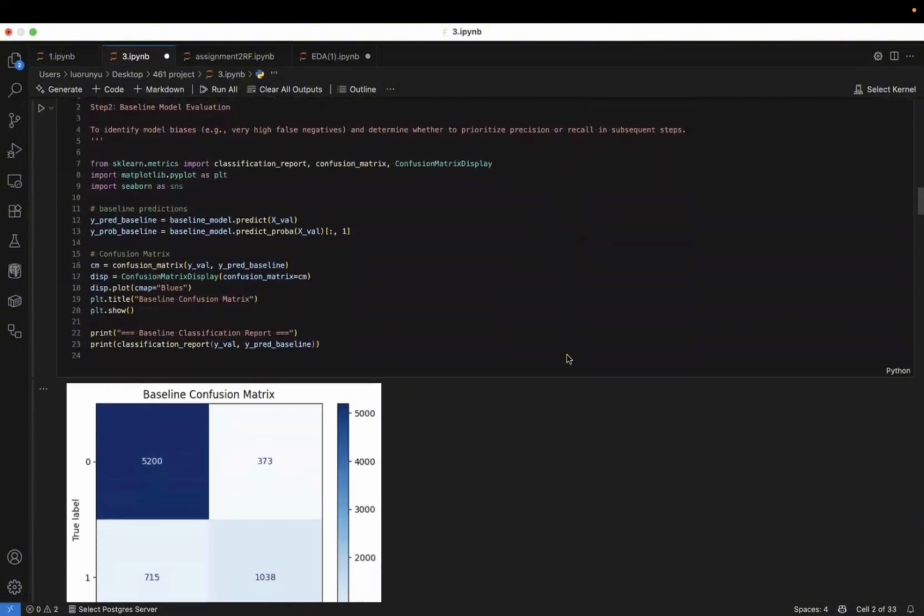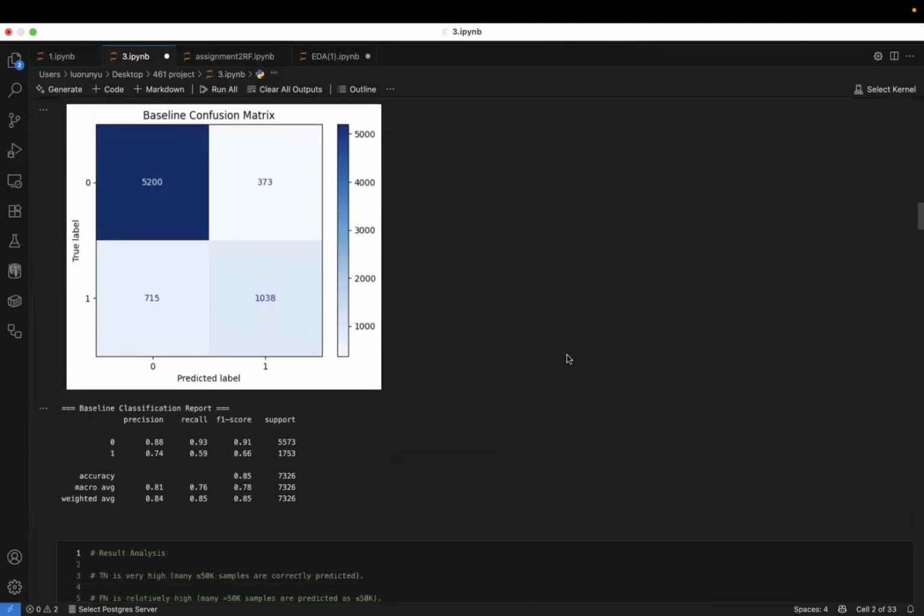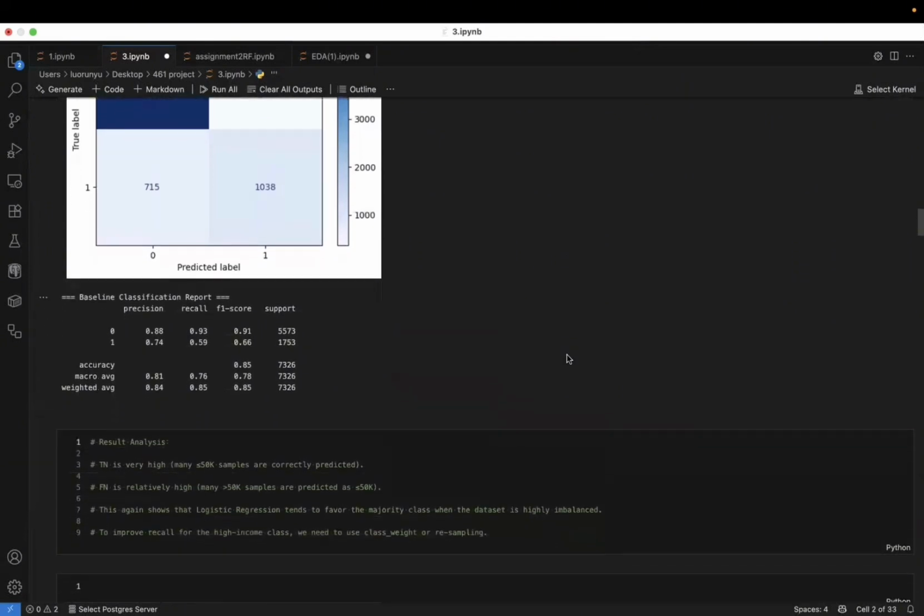The confusion matrix in step 2 confirms this. The model is biased towards the majority class. It has a high number of false negatives. This tells us that simply maximizing accuracy isn't enough. We need to address the class imbalance.